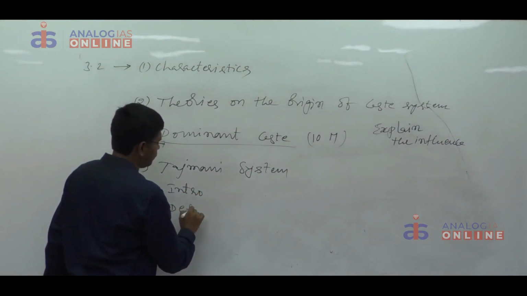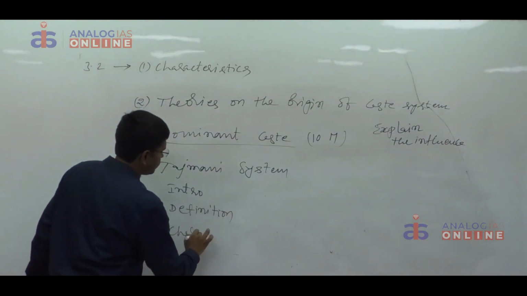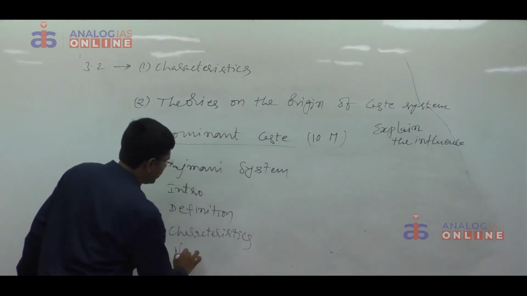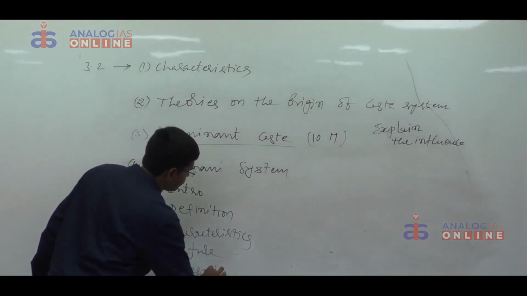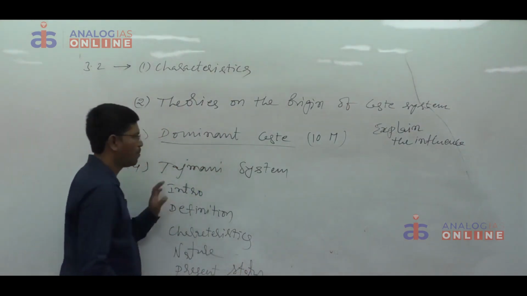After that, a definition. After that, characteristics. After that, nature. After that, present status. In the concept of Jajmani system, you have to know these components.